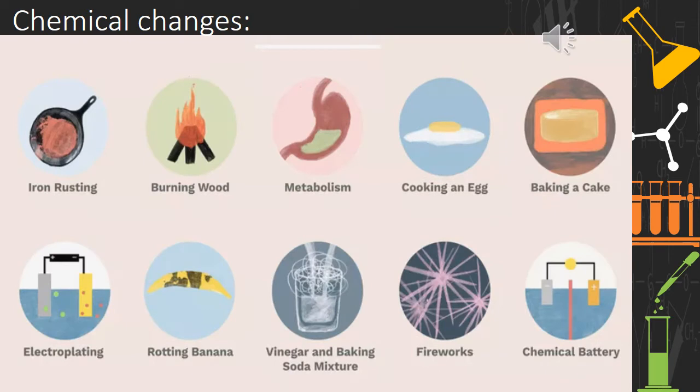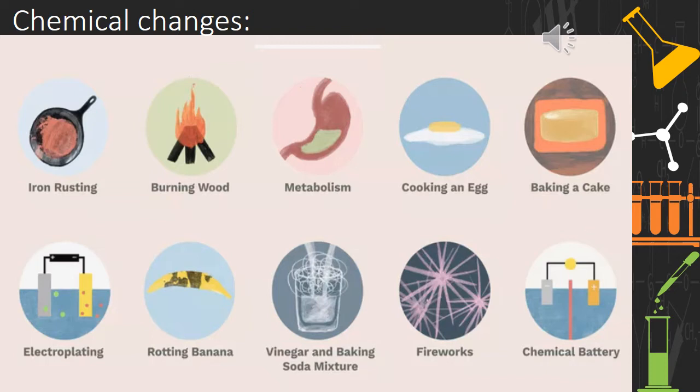Okay, let's first see the examples of chemical change. Listed below are the examples of chemical change. One by one I'm going to discuss the example and why it is considered a chemical change. The first one is rusting of iron. When iron objects come in contact with air or moisture in the air, it forms a brown powdery substance called rust, which is again a chemical change. So yes, rusting of iron is a chemical change.